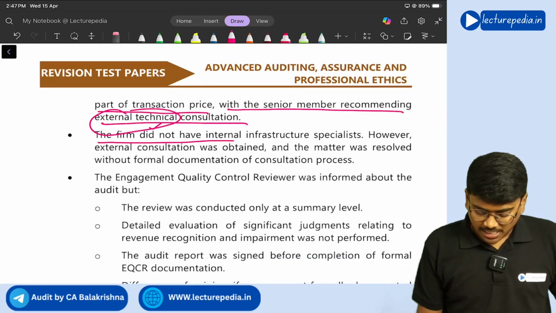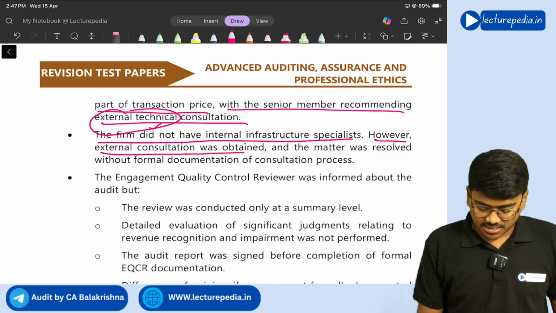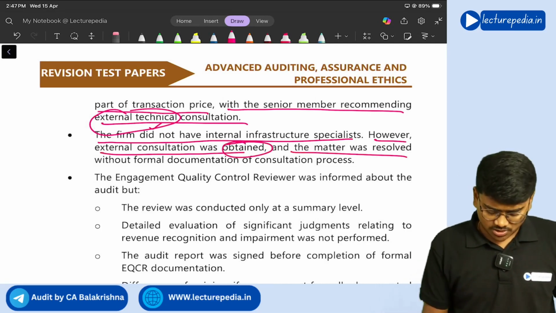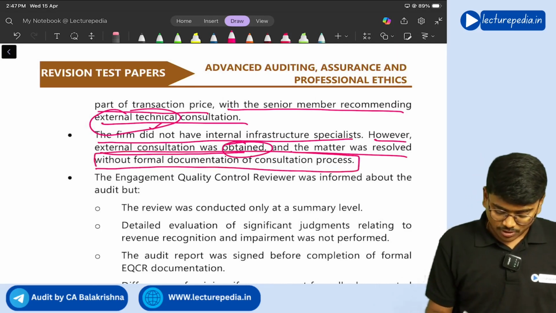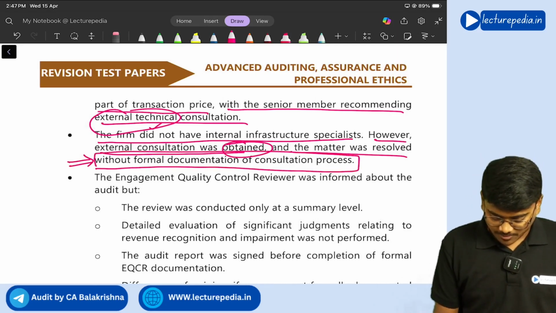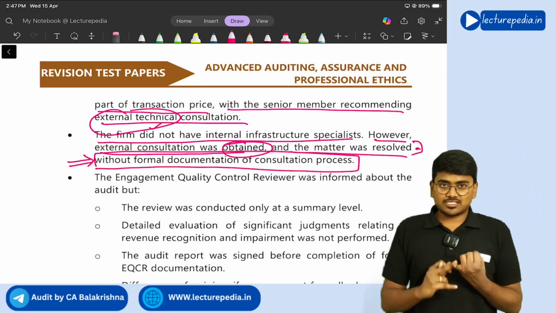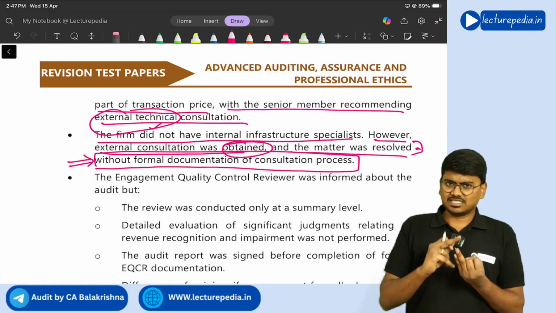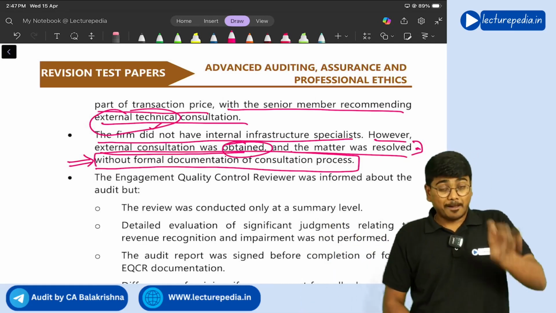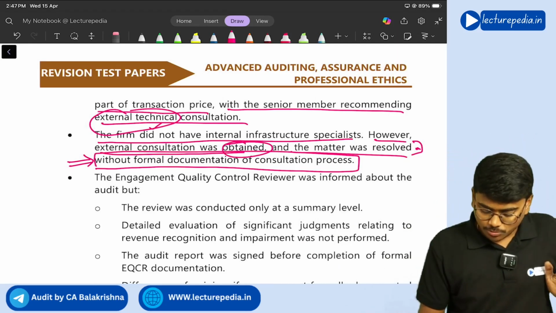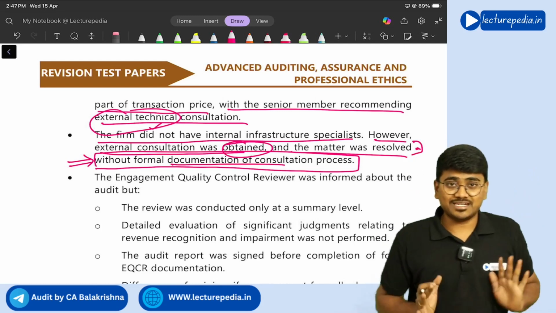The firm did not have internal infrastructure specialists. However, external consultation was obtained and the matter was resolved without formal documentation of the consultation process. This point you need to observe. So till here everything is correct. Difference of opinion occurred, they referred to an external expert, the matter was resolved, but formal documentation of the same has not been maintained.